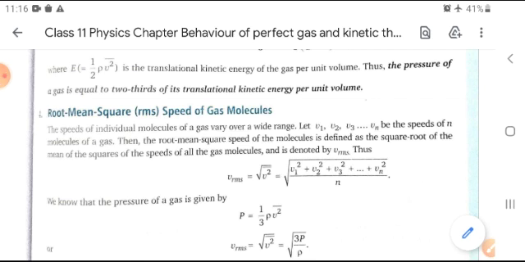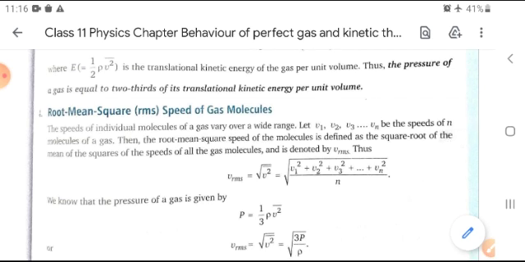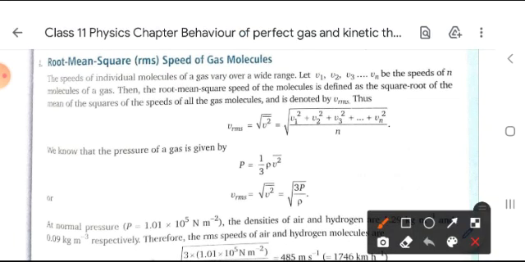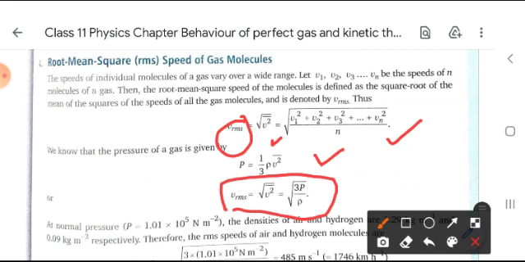Today I will explain the topic root mean square speed of gas molecule, and this is the second video of the chapter Behavior of Perfect Gases and Kinetic Theory of Gases. In this chapter, firstly, we have calculated the root mean square velocity. What is the meaning of VRMS? VRMS means root mean square velocity. The pressure of gas P is equal to 1 by 3 rho times mean square velocity, and VRMS is also written in this manner, and the normal pressure is this.